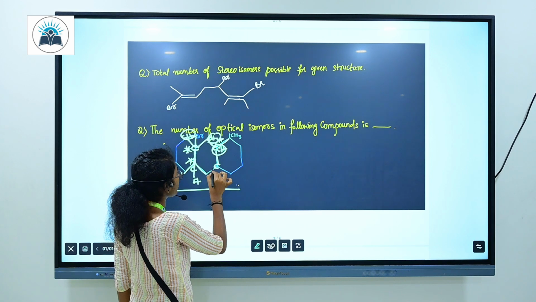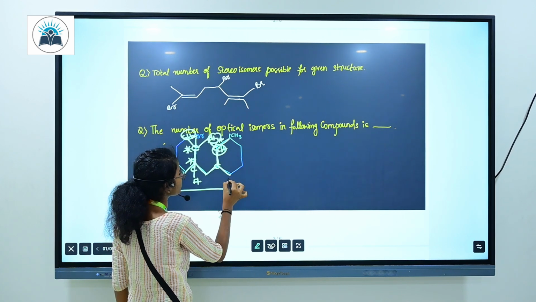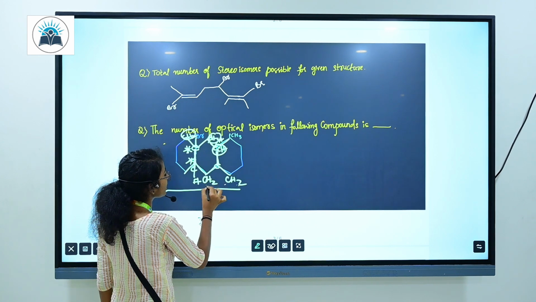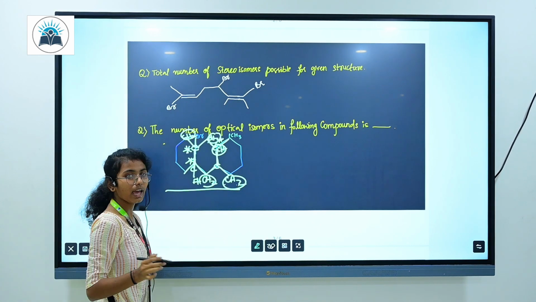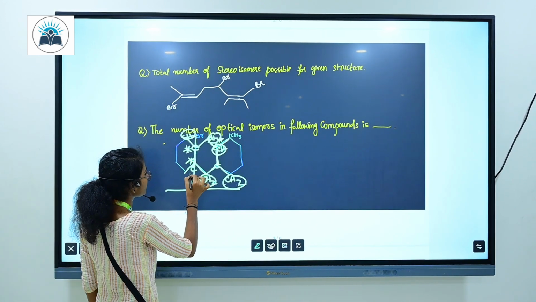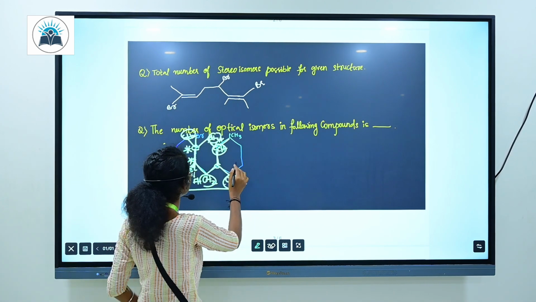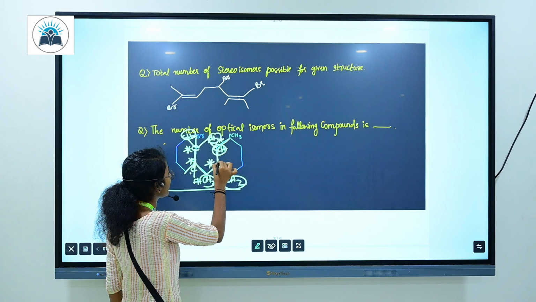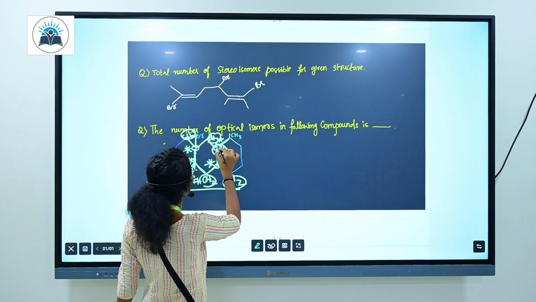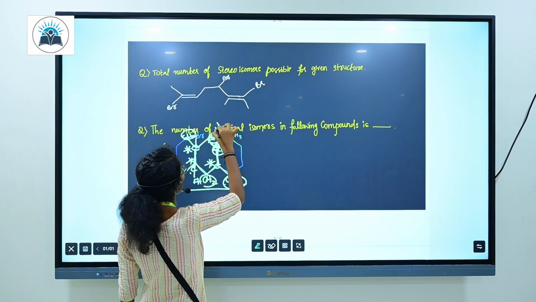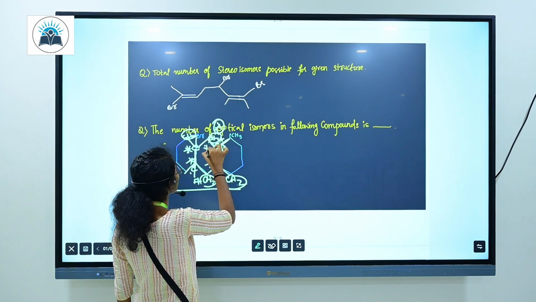Coming to this, carbon with 2 attachments and one more: this is the CH and this is CH2. Here these two are the same, so we have to take the next carbon, and this is a CH, so it can apply here. This may form a chiral carbon. And next this also: carbon with 3 attachments and one more is hydrogen, so this has 4 bonds.